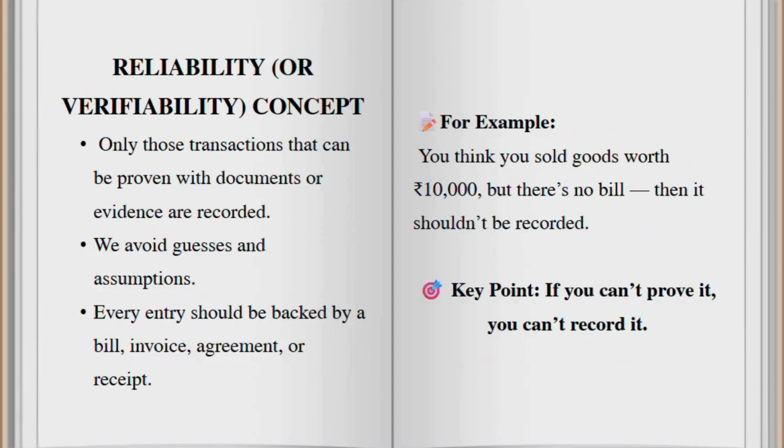Next comes the reliability concept. Reliability concept here means only transactions that can be proven with evidence are recorded. For example, if there is no bill or invoice for a sale, it should not be recorded. Here the key point is if you can't prove something, you should not record it.